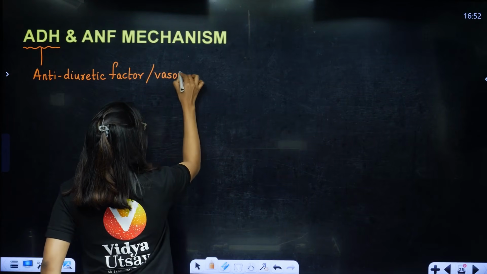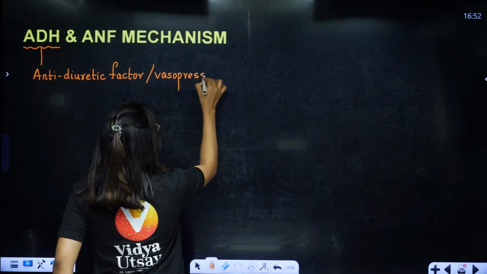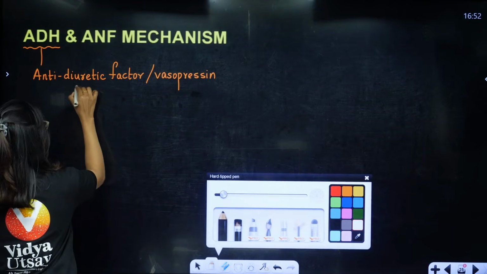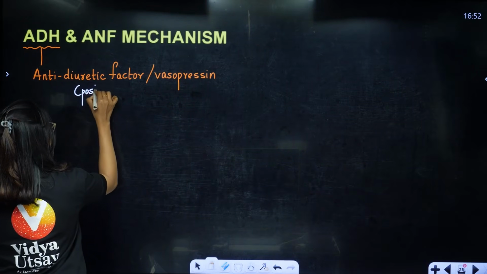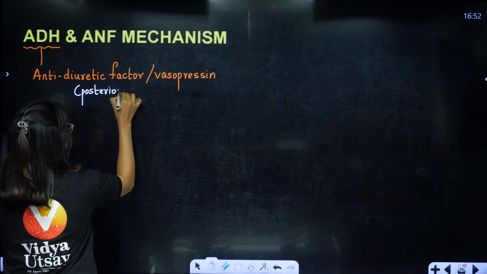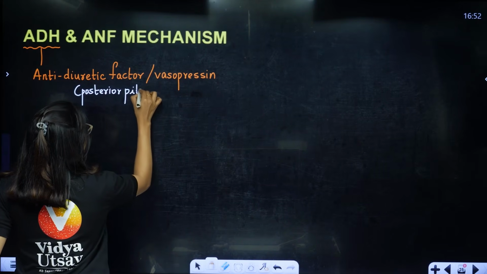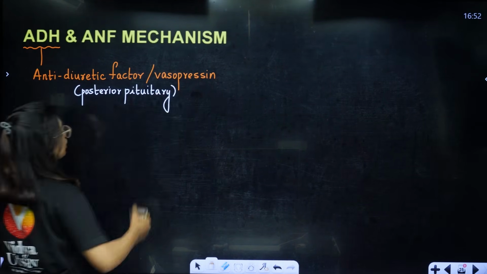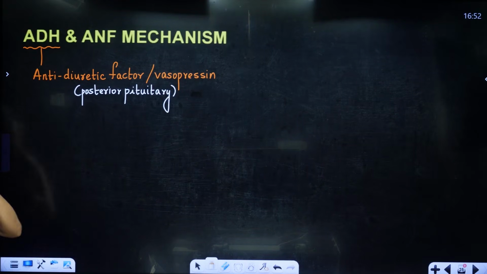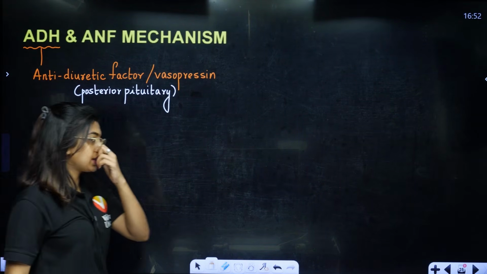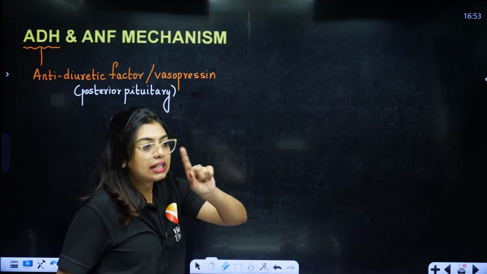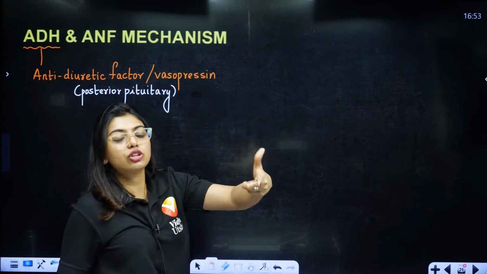Students, you will study vasopressin in detail in chemical coordination, but just understand this vasopressin is actually released by the posterior pituitary. In the posterior pituitary, with the help of its neurosecretory cells, it will store this vasopressin and tell it, keep quiet, hold this until I tell you, don't release it.